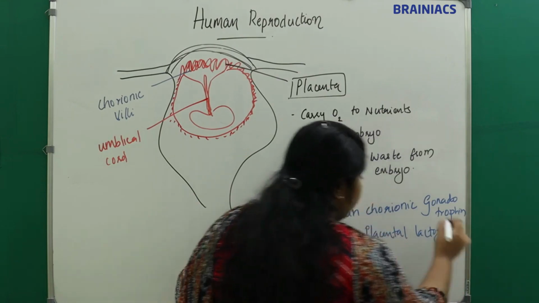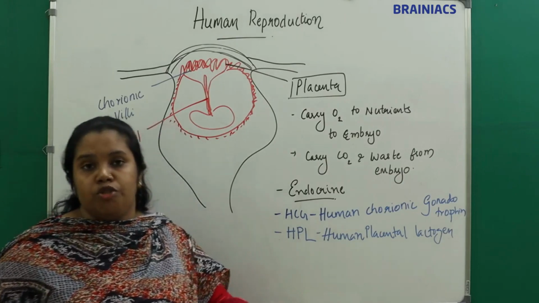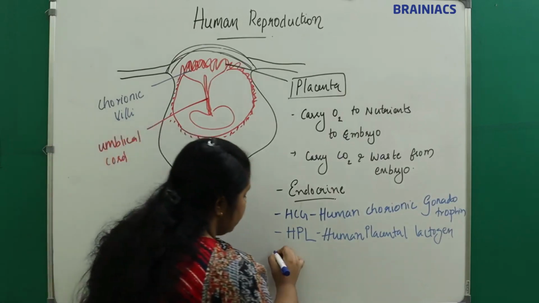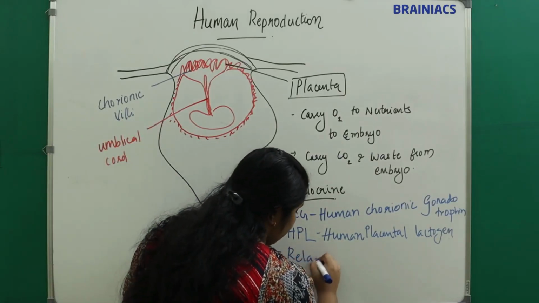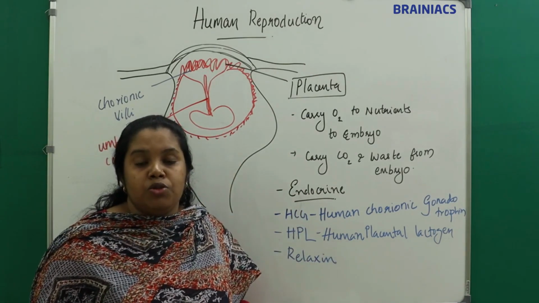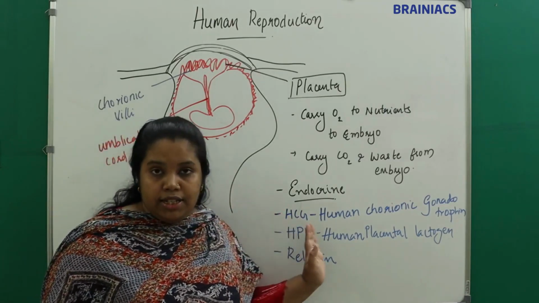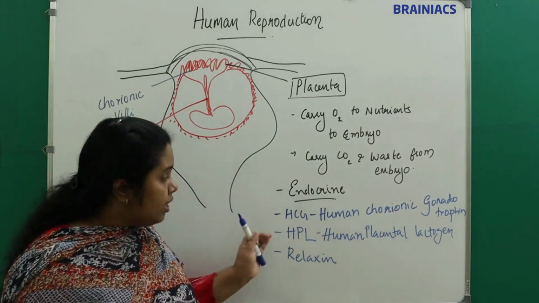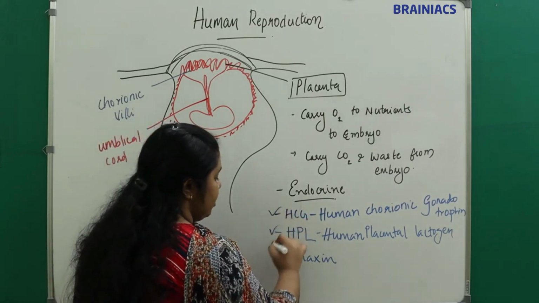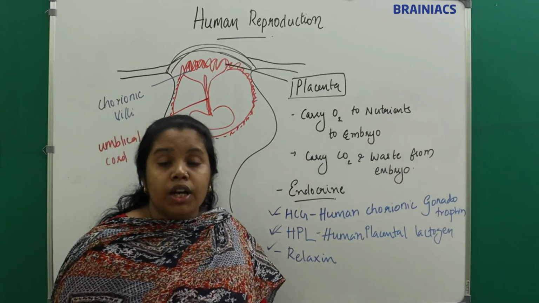During the late stages of pregnancy, towards the completion of pregnancy, the placenta will secrete another hormone called relaxin. Relaxin will prevent the premature contraction of the uterus. So the endocrine function: it will secrete HCG, HPL and relaxin. Remember that these three hormones are present only during pregnancy.